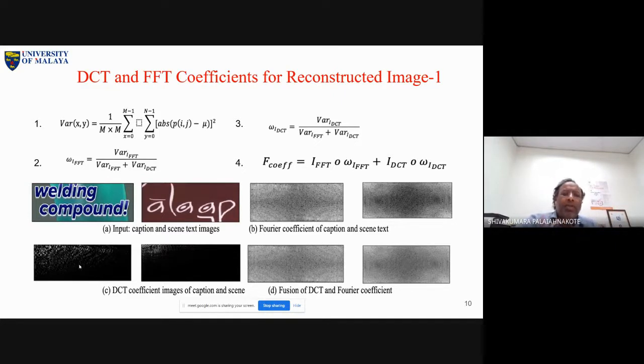If it is a heterogeneous background, yes, we can expect high frequency coefficients. Heterogeneous means there should be a change in the color, not homogeneous. If it is homogeneous, we cannot expect high frequency coefficients. If it is heterogeneous, edges will be there: suddenly dark, suddenly white, suddenly a different color. These abrupt changes are what we call the gradient in image processing. So when you have this information, we can expect high frequency coefficients. My observation here is that for caption text, we should get more brightness.